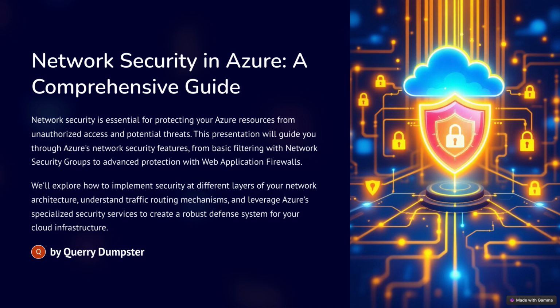Okay, and finally, slide 8, ExpressRoute and ExpressRoute Direct. This is for dedicated private connections, right? Right. So this is for companies that need a more reliable and secure connection to Azure than what you can get over the public internet. Okay. So ExpressRoute is basically a dedicated private connection between your on-premises network and Azure.